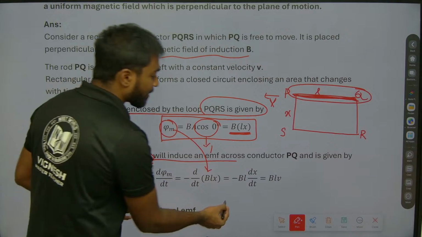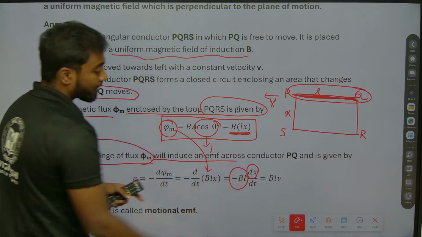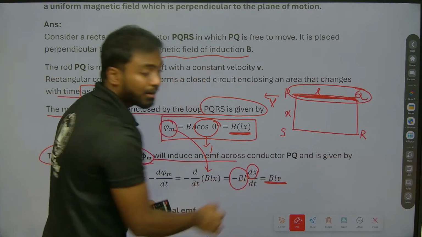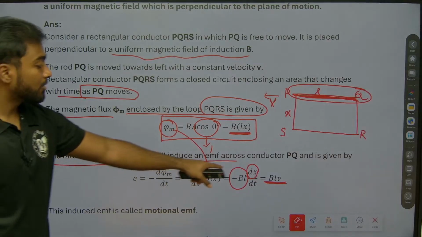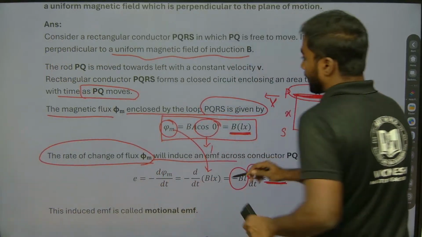Like what is the thing here? Only x changes, no, and L will be constant. So minus BL into dx by dt, which is nothing but velocity. So the EMF induced is BLv. Okay, let's see what is the thing down here.